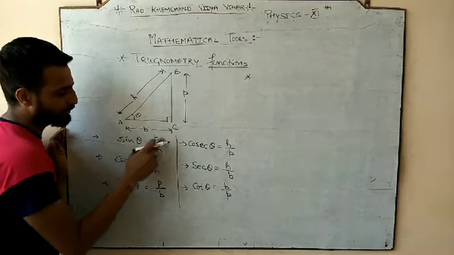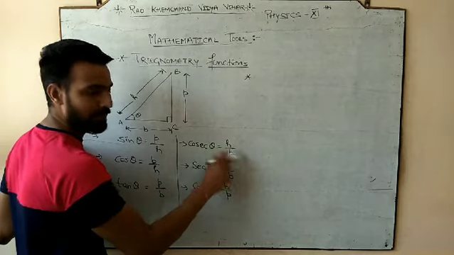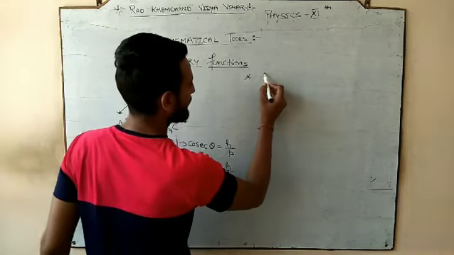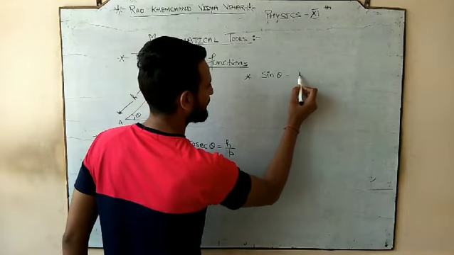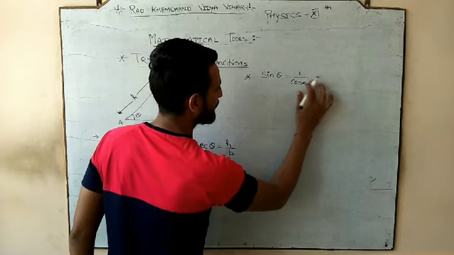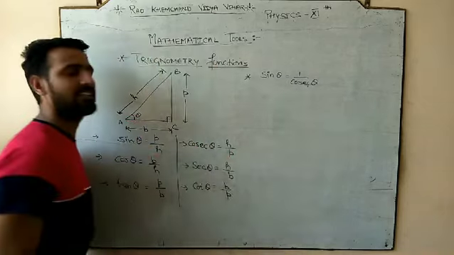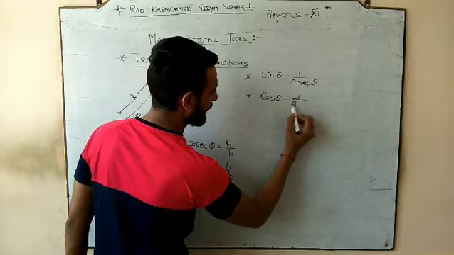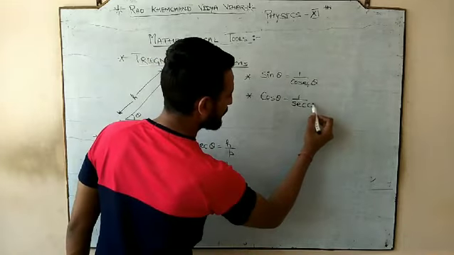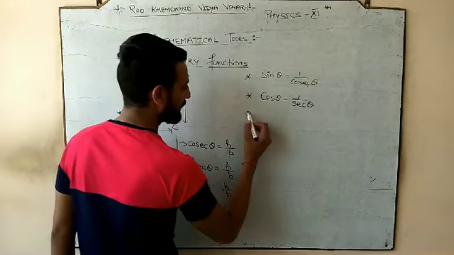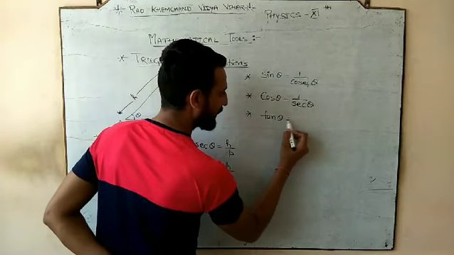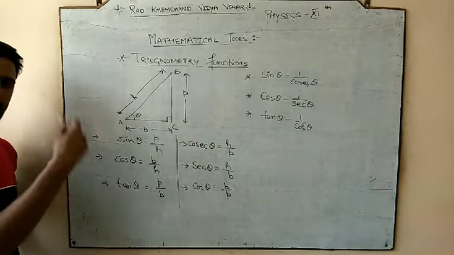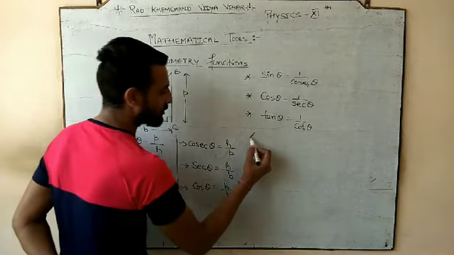You know that sine theta is perpendicular by hypotenuse and cosecant is hypotenuse by perpendicular. So they are inverse to each other. So you can write that sine theta is always equal to reciprocal of cosecant theta, or you can say cosecant theta is reciprocal of sine theta. In a similar manner, cos theta and secant theta are also reciprocals. So cos theta is reciprocal of secant theta, and similarly tan theta is reciprocal of cot theta. Done? So there are three relations that we can relate with each other, but some more standard identities.